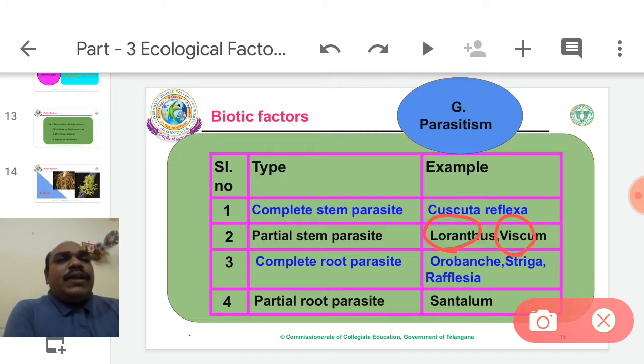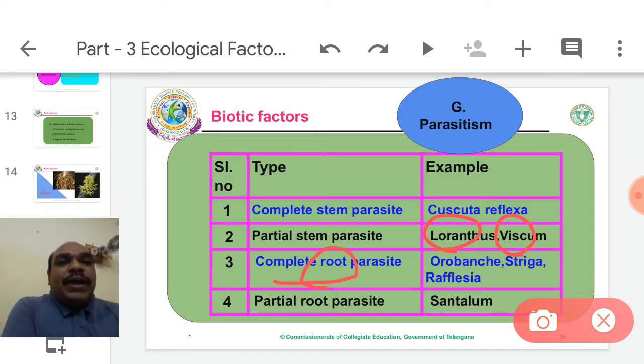So for complete stem parasite, there is only one well-known example that everybody remembers easily, Cuscuta reflexa. For partial stem parasite, the example is Willow, meaning Viscum and Loranthus. The third one is complete root parasite.